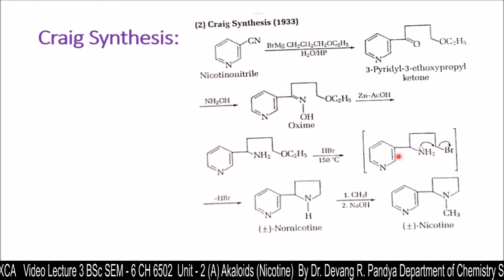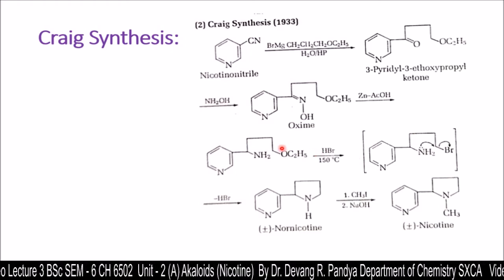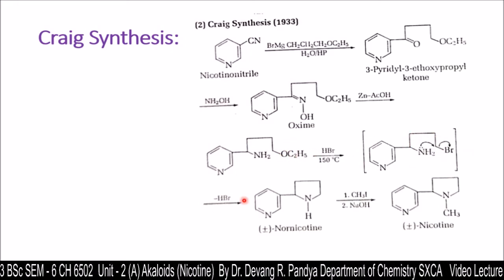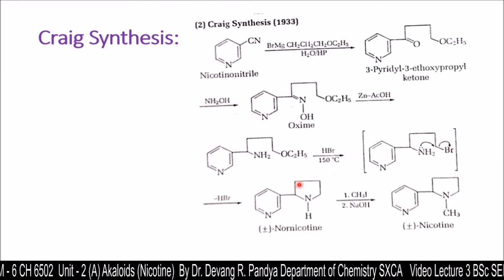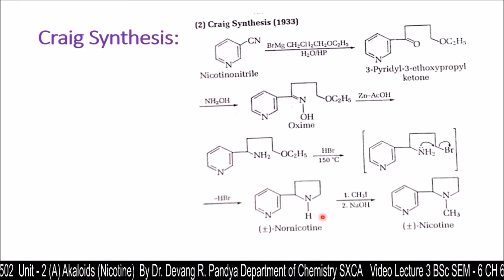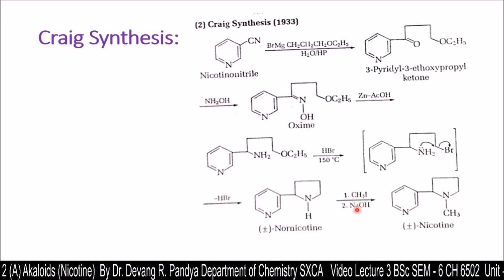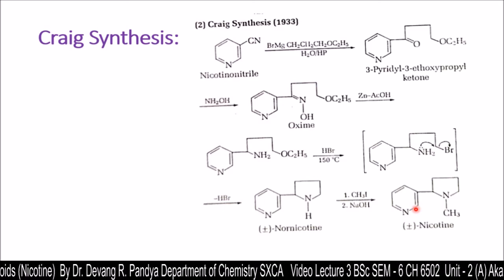centigrade. The lone pair of electrons shifted to this side, and this part gets brominated, so we're going to get this bromo derivative. On losing one proton and bromine, we're going to get nornicotine, and treating with methyl iodide followed by base hydrolysis, that is NaOH, we're going to get nicotine. So this is Craig synthesis.